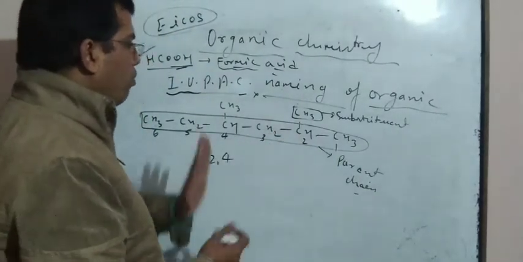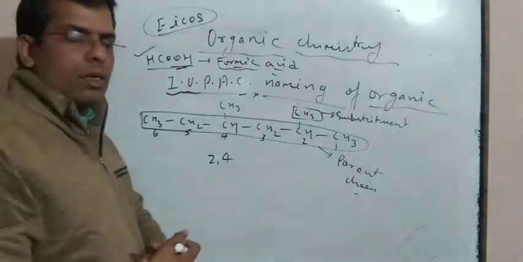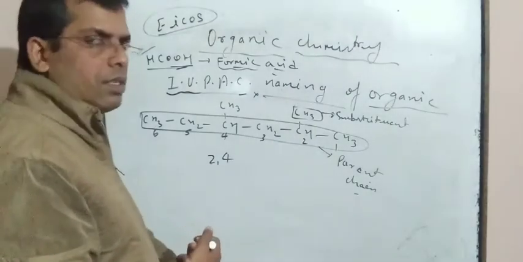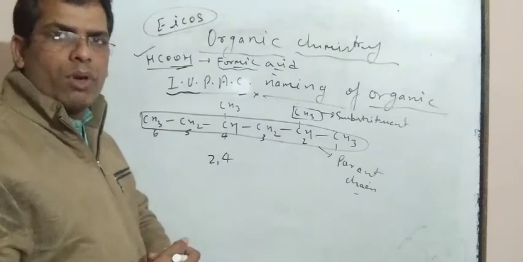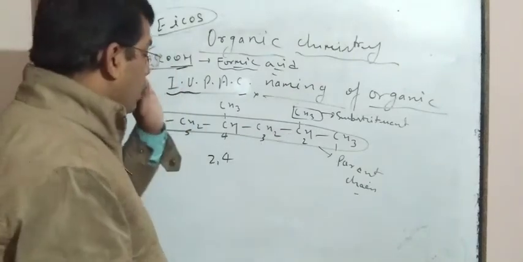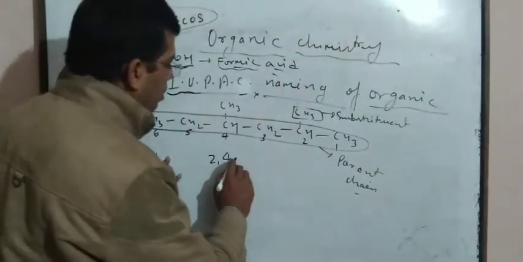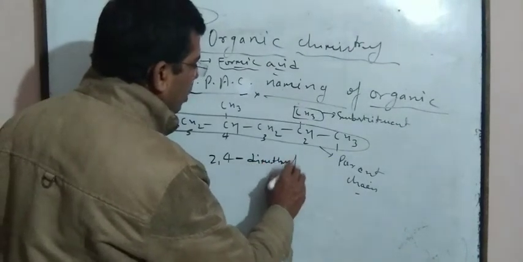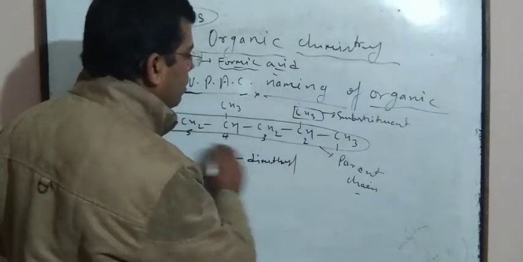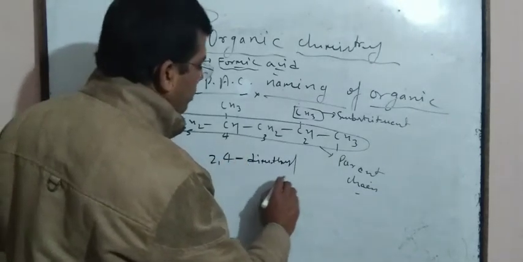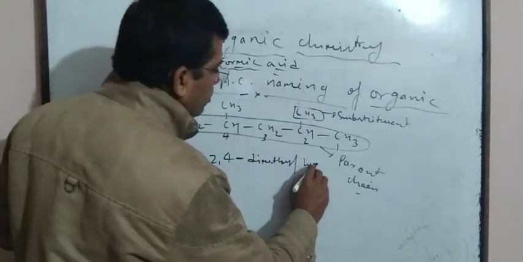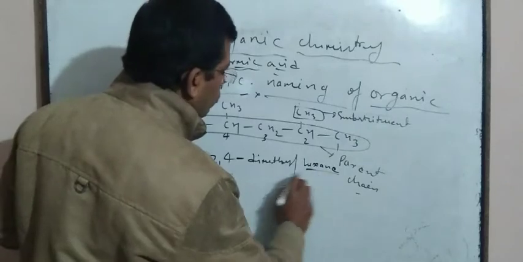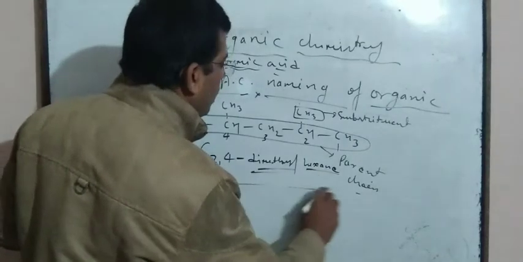At the 2 and 4 positions, two CH3 are present, so we have to indicate the locants of the substituents: 2, 4 dimethyl hexane.